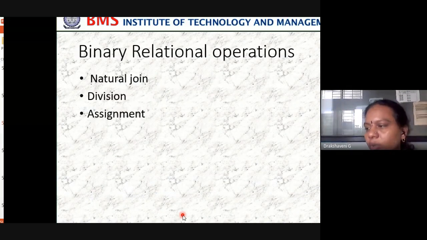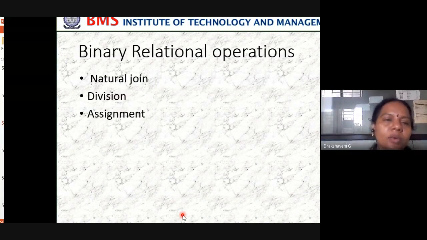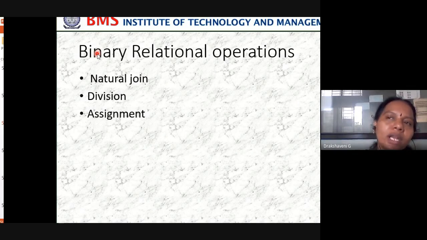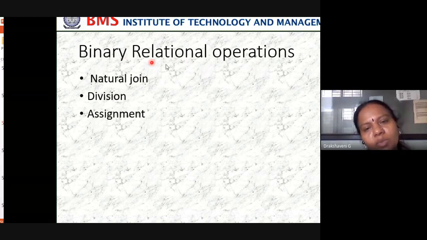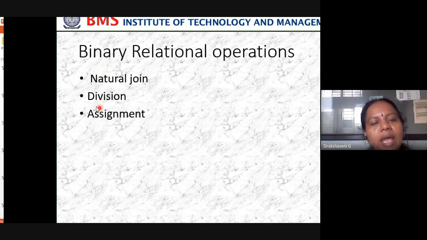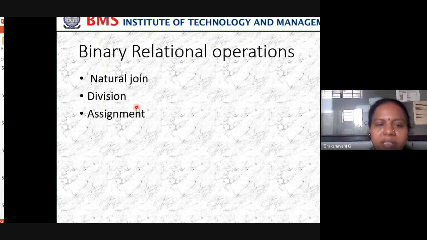Next we move on to the binary relational operators. What is binary? Binary means two. Unary means only one relation: if I am doing an operation on only one table, one relation, then we call it unary. When do we call it binary? When we are doing operations on two tables or two relations. So what binary relational operations are available? We have natural join, division, and assignment. We'll see them one by one.